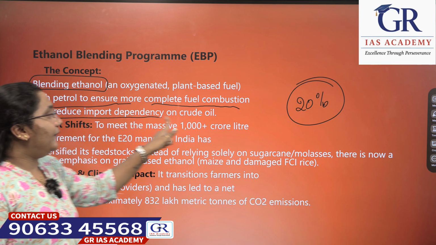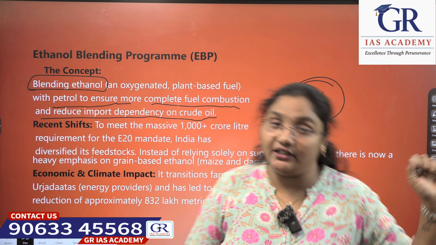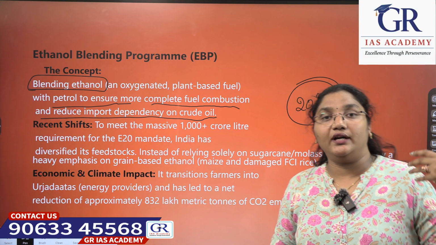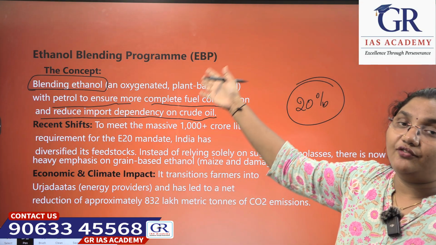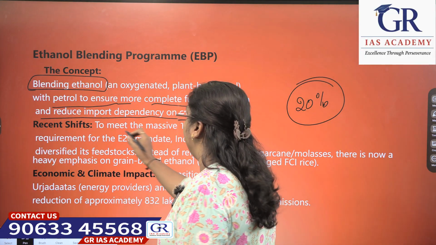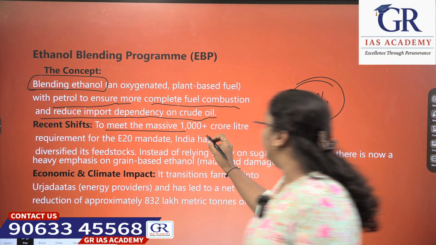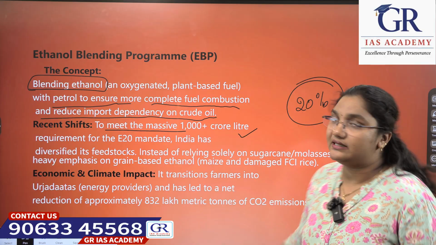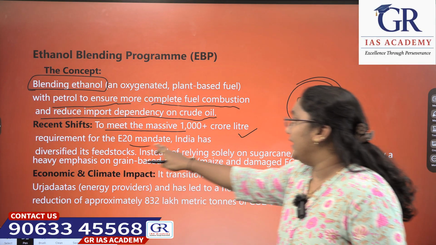And reduce import dependency on crude oil. To reduce the import dependency of crude oil, we are coming up with blending of ethanol with petrol. Okay, what are the recent shifts? The recent shift is to meet the massive 1000 plus crore liters requirement for the E20 mandate.